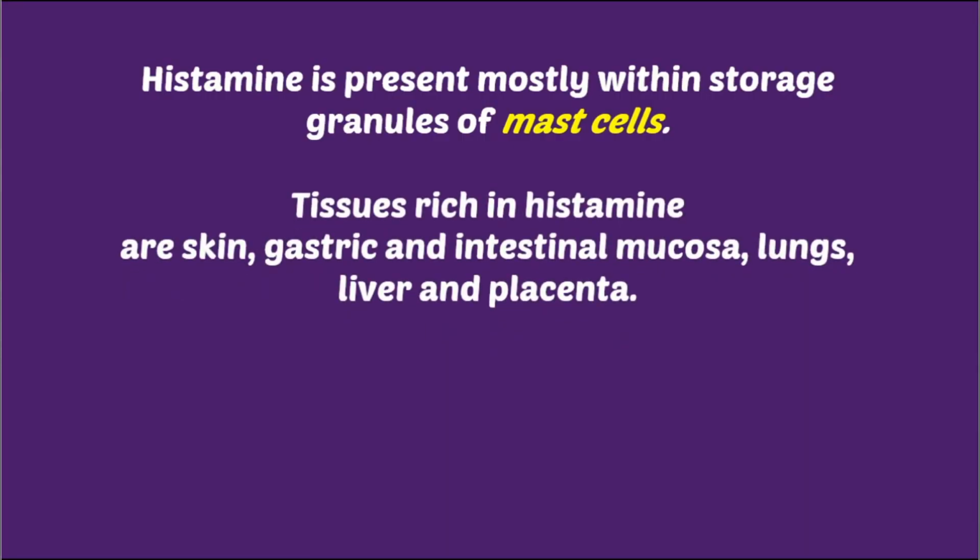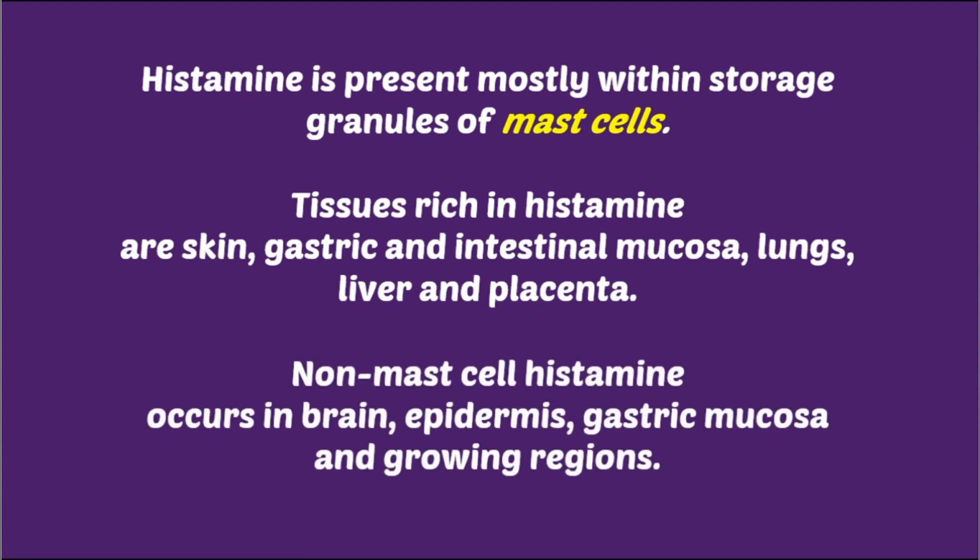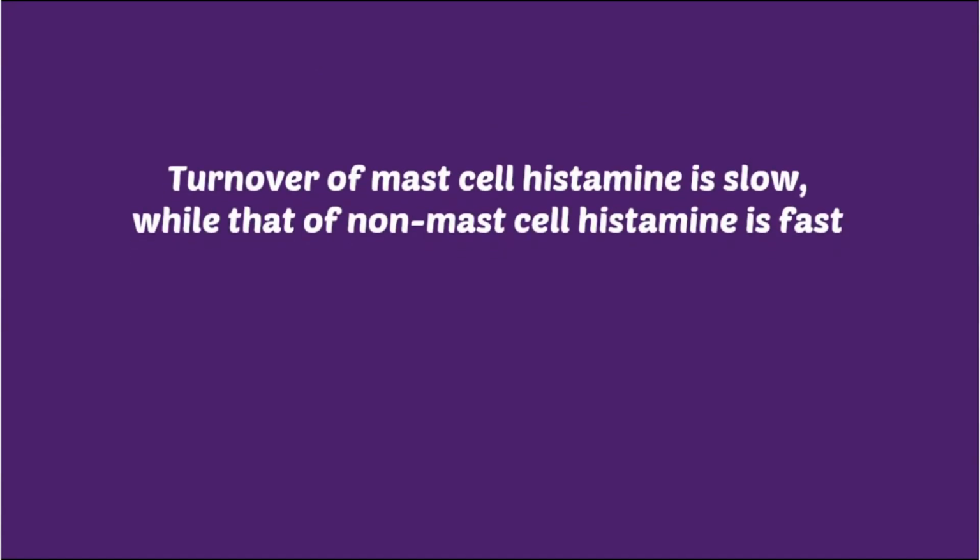Tissues rich in histamine are skin, gastric and intestinal mucosa, lungs, liver and placenta. Non-mast cell histamine occurs in brain, epidermis, gastric mucosa and growing regions. Moving on, turnover of mast cell histamine is slow while that of non-mast cell histamine is fast. Now what is turnover?